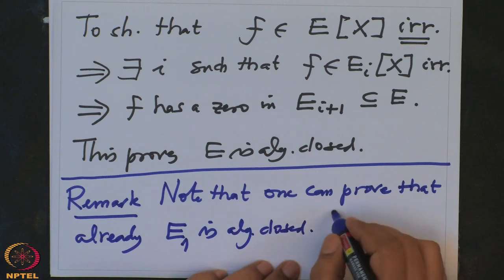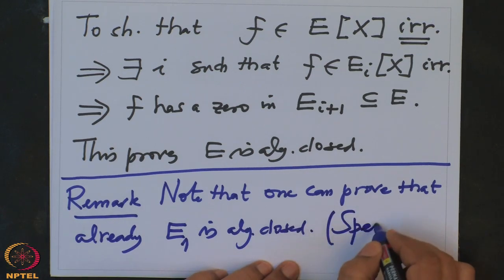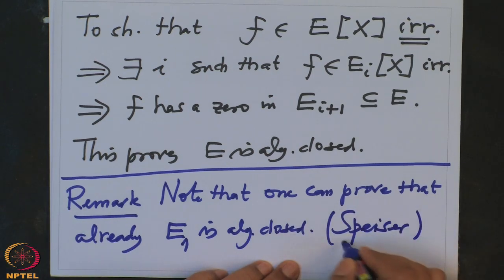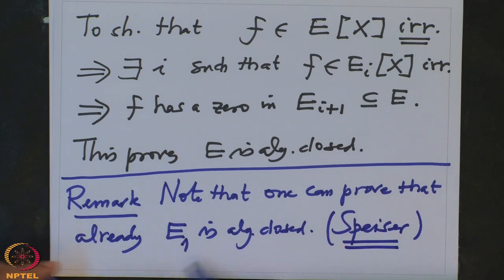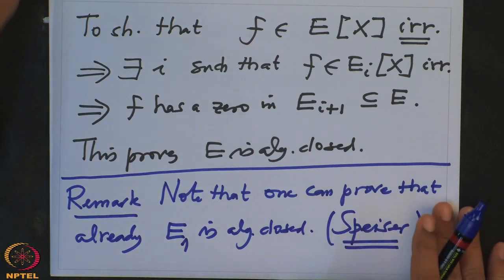This was remarked by Spicer, which if I have time I would comment on when we have the appropriate machinery. Okay. With this I will stop and continue in the next lecture.